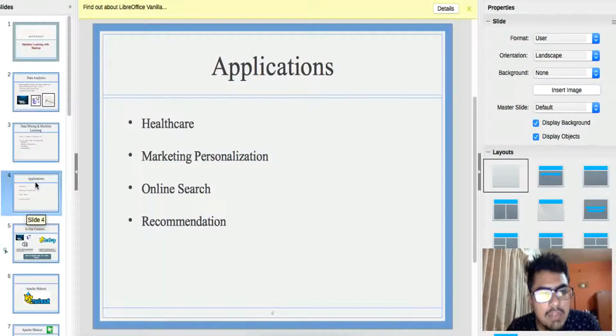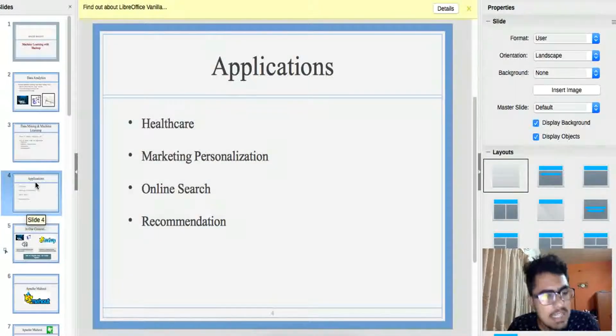So there are various applications of machine learning in the real world, that is healthcare, where you have a large amount of patient data and you find a particular pattern in the data of the patients which would help you to predict a particular disease in the future. Marketing personalization, that is, many times it happens that when you search for a particular product on e-commerce sites but don't actually buy it, you find ads for that particular product on your other social networking sites.